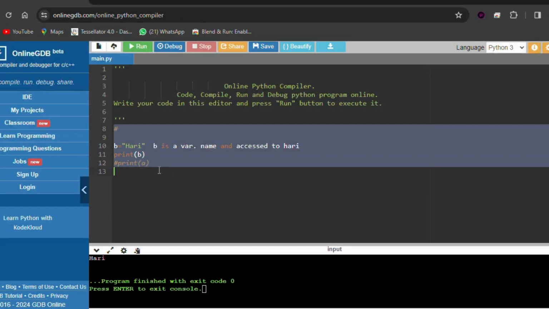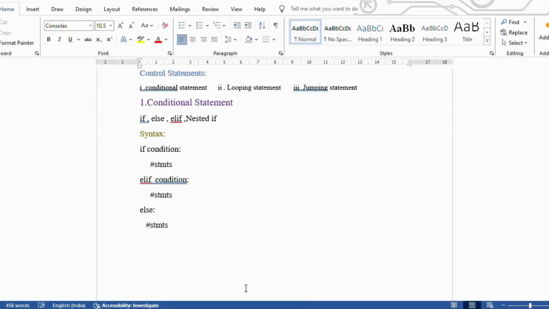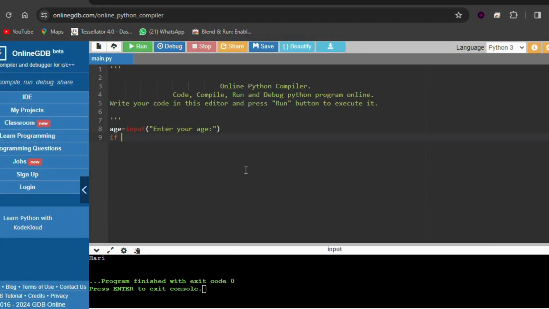Let's try practically. Let's remove this previous code, and we'll say age equals, we'll ask from the user. To ask from the user, the user input is input, in double quotes, enter your age. Okay, the user will be entering their age. Next we'll keep the condition. What is the condition for if? Just a simple if condition.